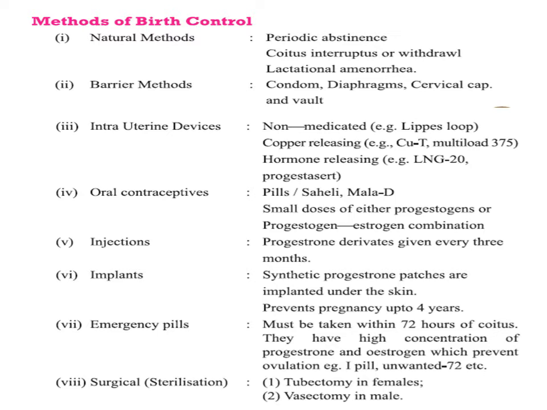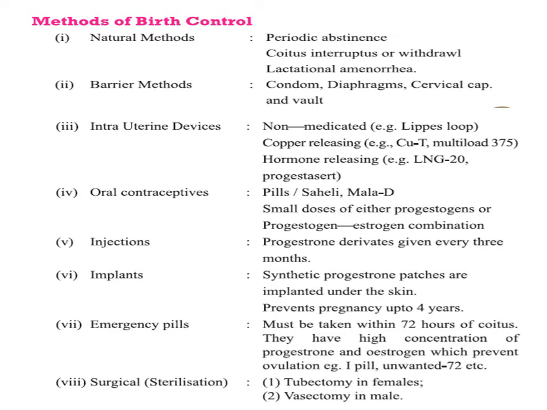Beside these, there are injections and implants also, like progestogens, and the combination of progestogen and estrogen is also used as injection or implants under the skin. Though their mode of action is similar as contraceptive, but that is a more effective method. If we are injecting them or implanting them directly in the female body, they will be more effective.